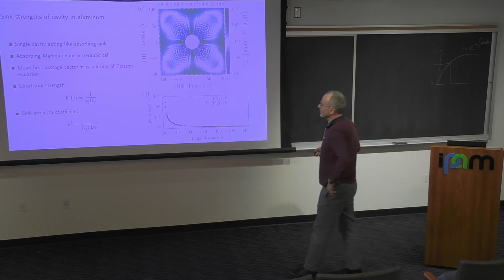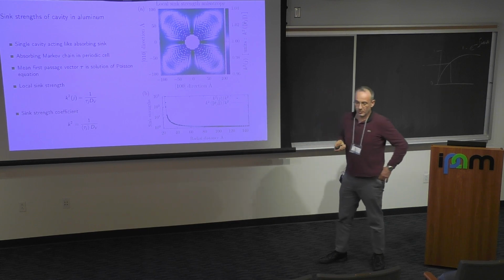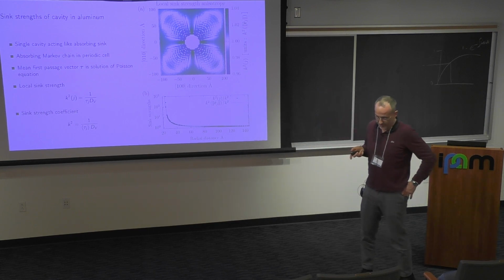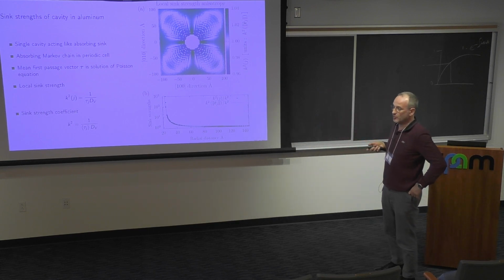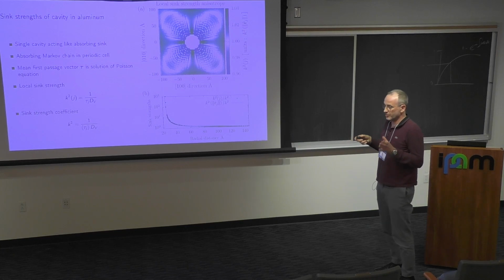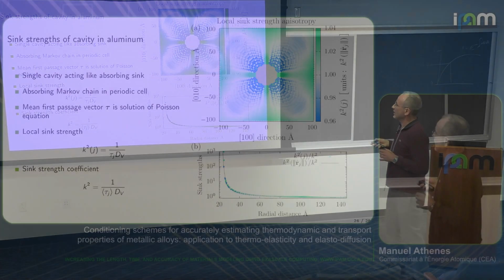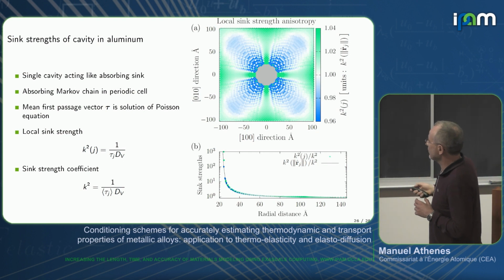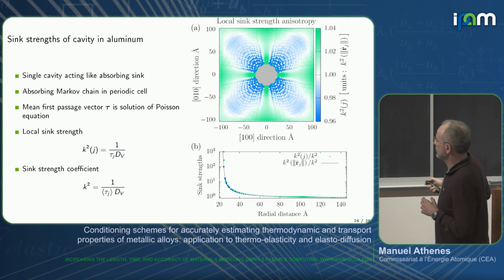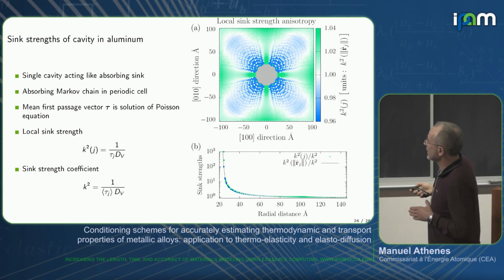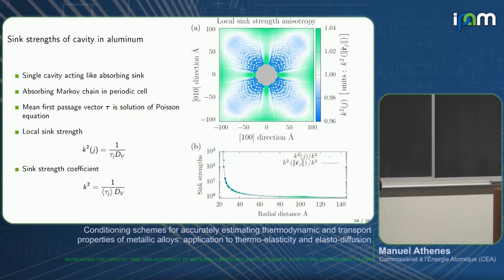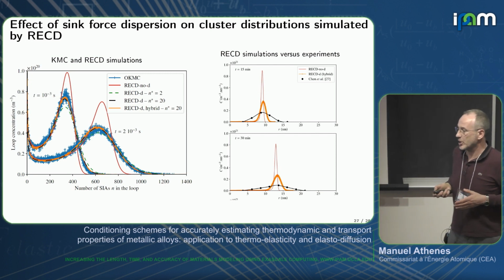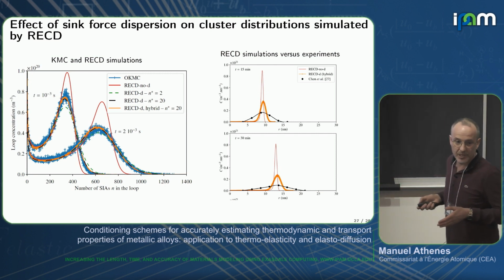Once we have this, we can also compute with these solvers the sink strength in materials science, which gives you the coefficients in the cluster dynamics equations. With this solver, we can also obtain the anisotropy and the dependence on the initial point of the sink strength. So we have the dispersion of the sink strength by using this solver, and we can input this dispersion in cluster dynamics simulations and compare with object kinetic Monte Carlo.